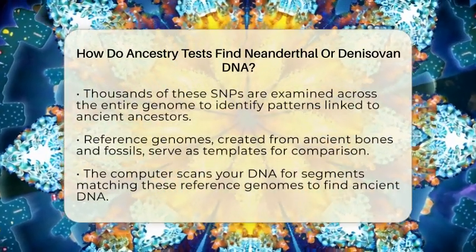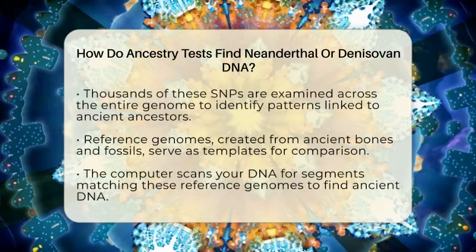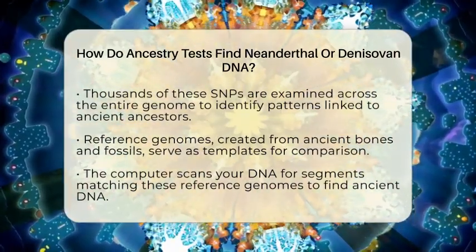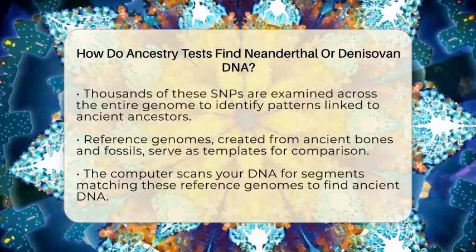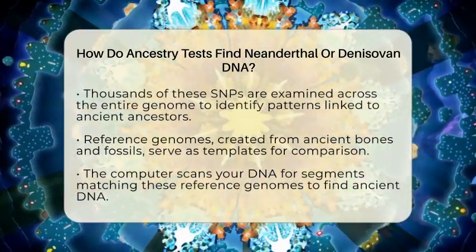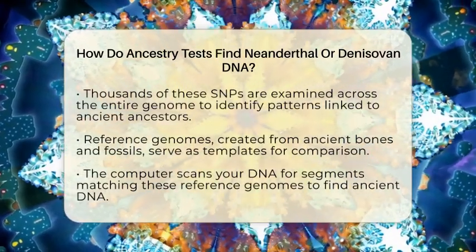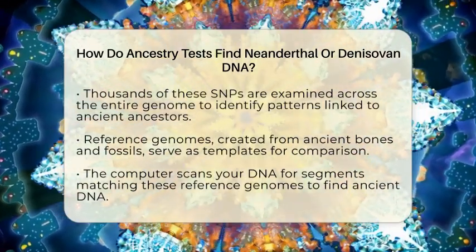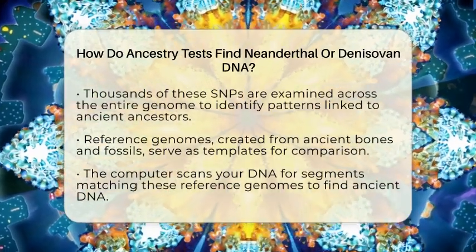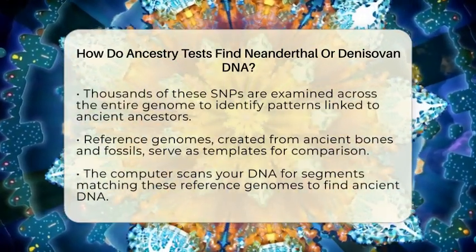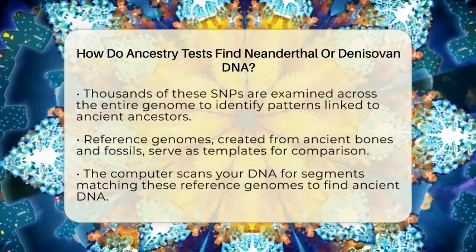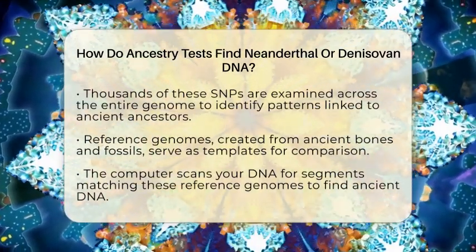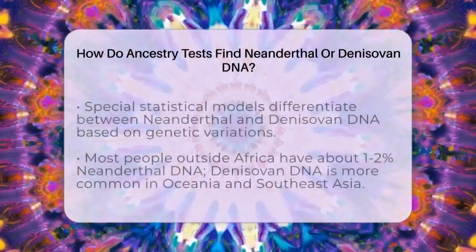To identify Neanderthal or Denisovan DNA, scientists compare your genetic data to reference genomes. These reference genomes are like detailed maps created from ancient bones and fossils of Neanderthals and Denisovans. Researchers have sequenced these ancient genomes and stored them as templates. When your DNA is tested, the computer scans for segments that match these templates. The computer then searches for clusters of genetic variants that are more similar to ancient humans than to modern humans.